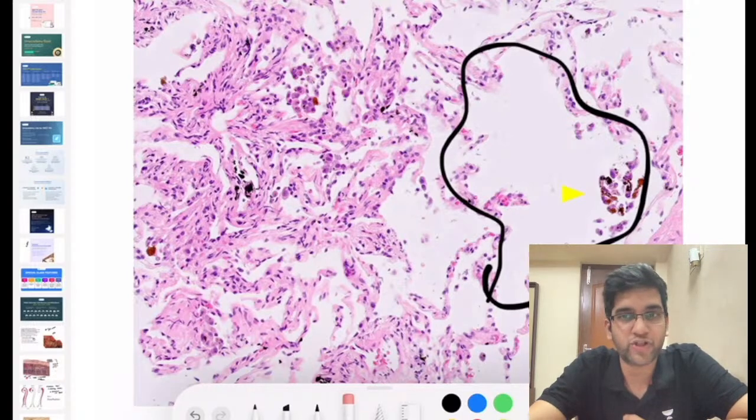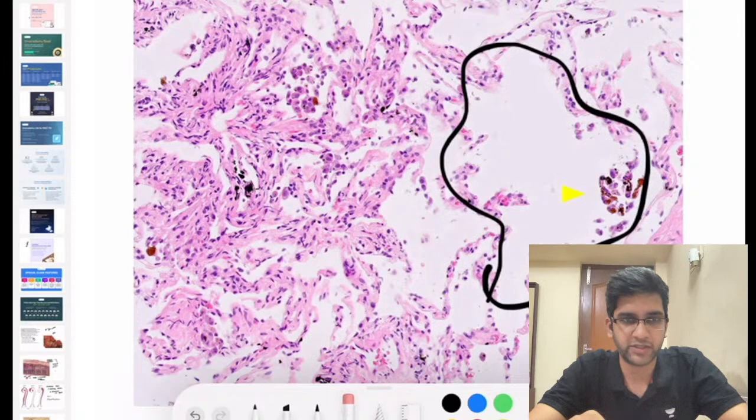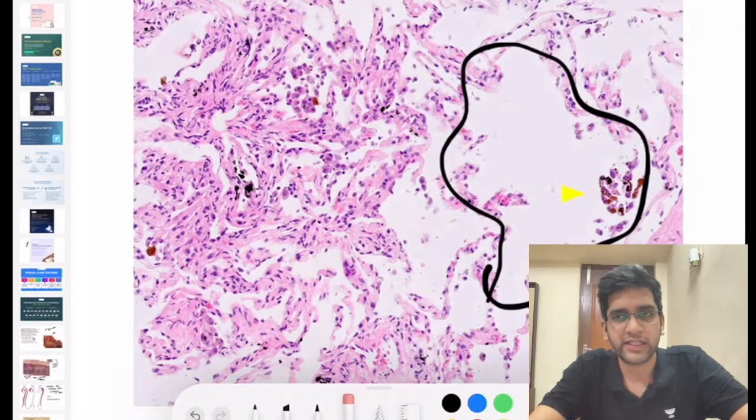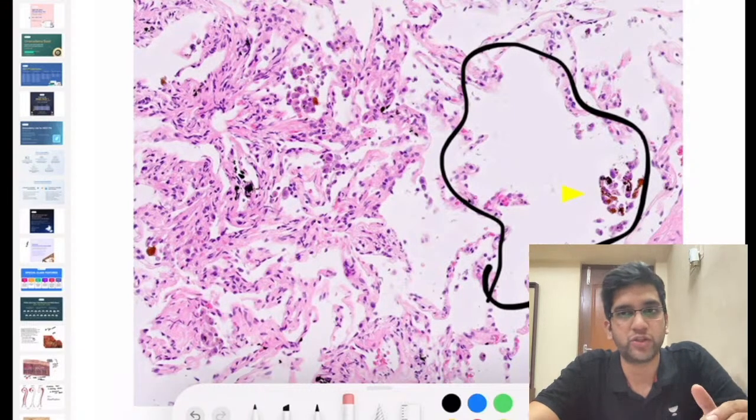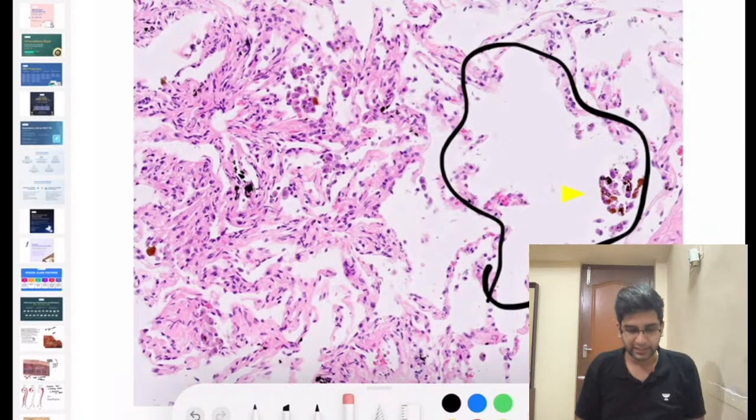Great. Hemosiderin-laden macrophages, right? Perfect. Antitrypsin deficiency, what will you see brown in color, Pratmesh? I'm not able to find the link. Hemosiderin definitely can be there, right? So if you see hemosiderin-laden macrophages inside the alveoli, what etiology will you think of? Lipofuscin can also be there, but I'm going to ignore lipofuscin because it's a normal finding.